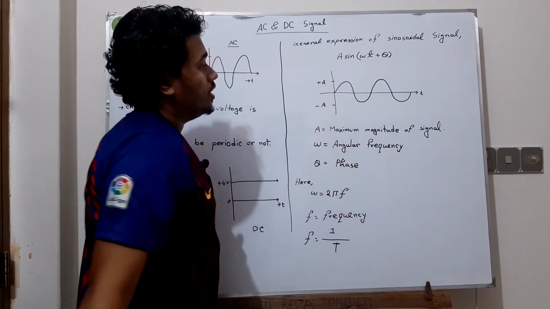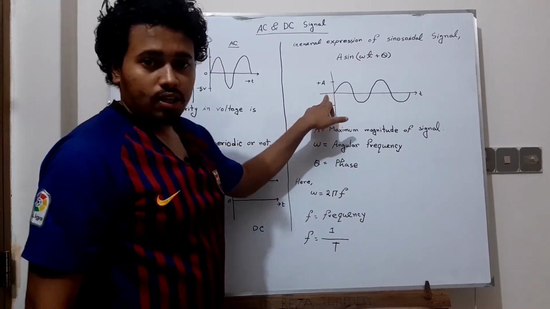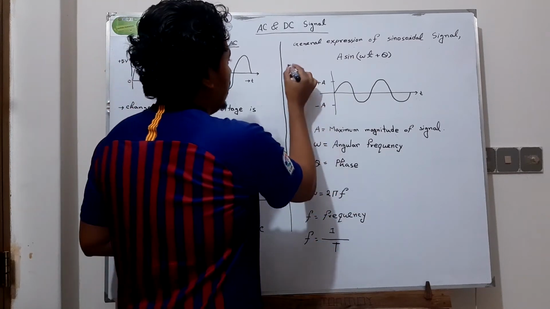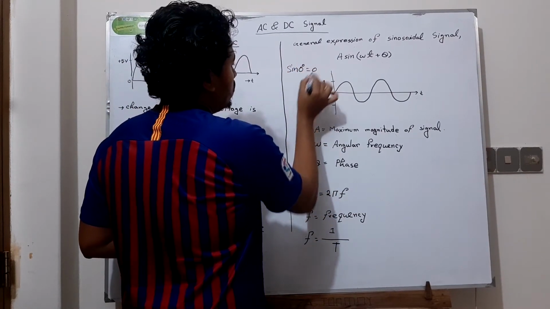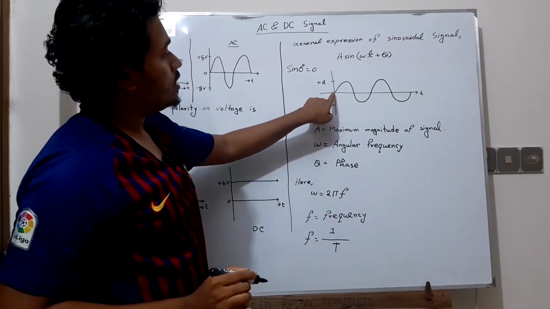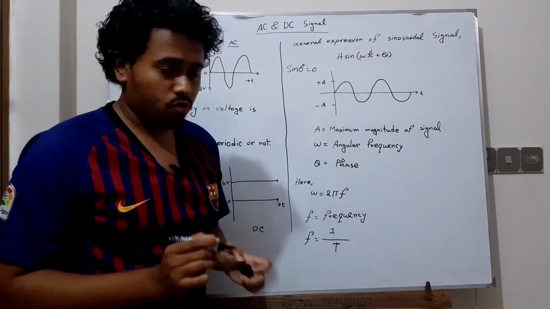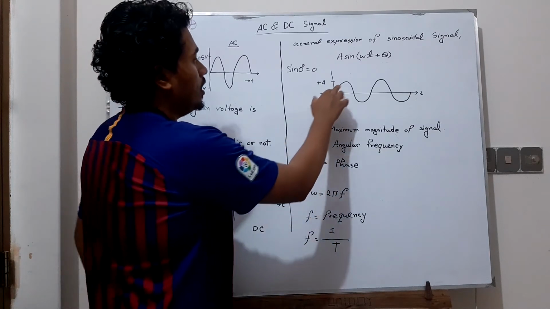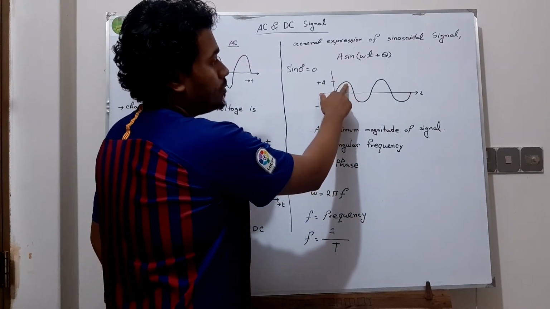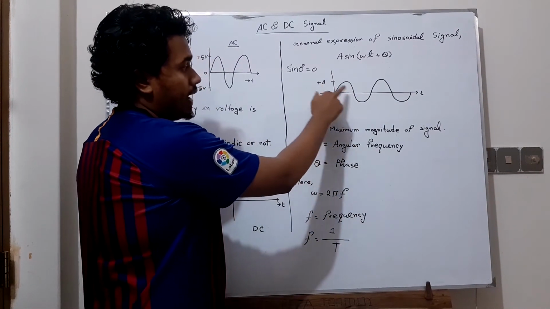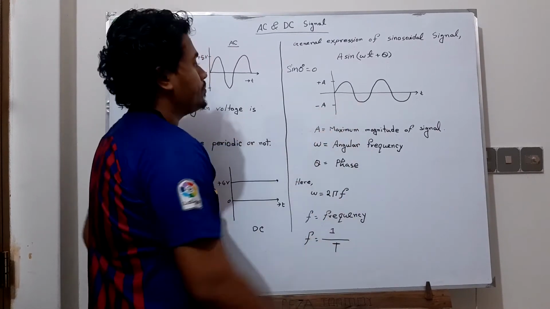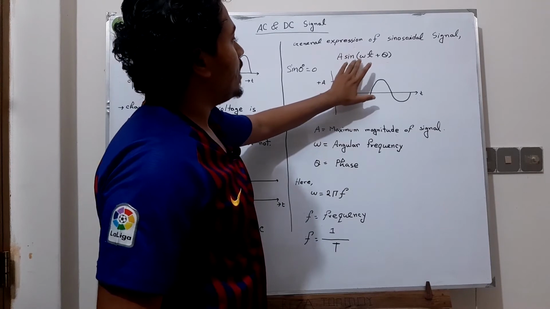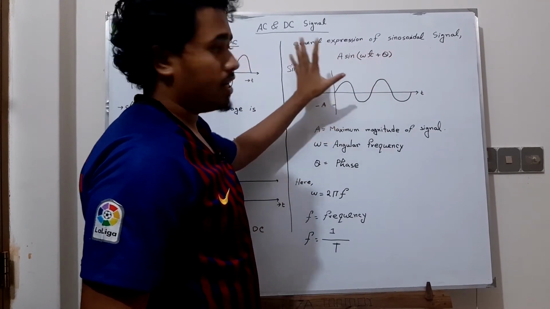A sinusoidal signal basically starts from 0, because sine 0 degrees is 0. So it starts from 0, its maximum magnitude is positive A, and its minimum magnitude is minus A. This is the general expression.